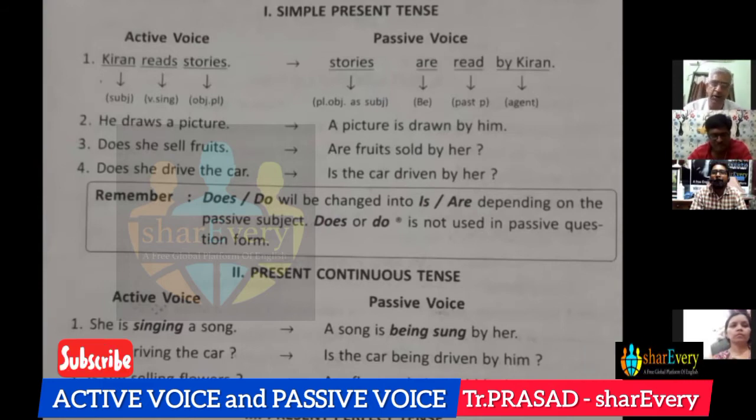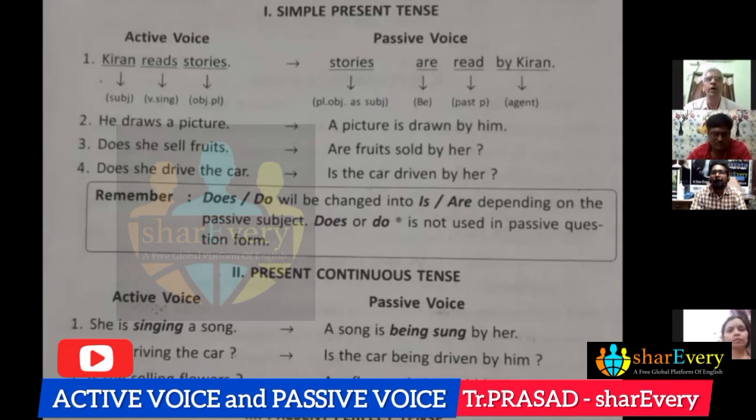Are is to be changed to were. We know are, were, been. Is, was, been. And am, was, been. Is, am, are are be-form verbs. So V3 for these three words is been.